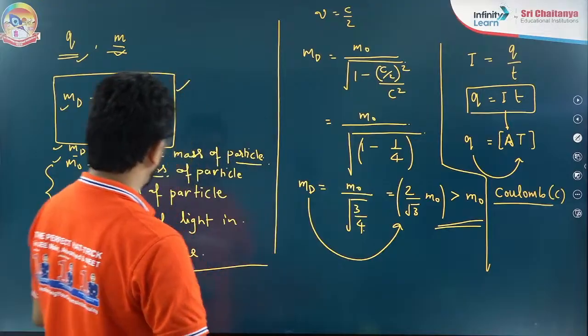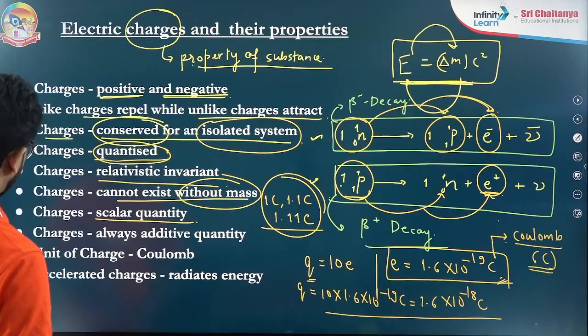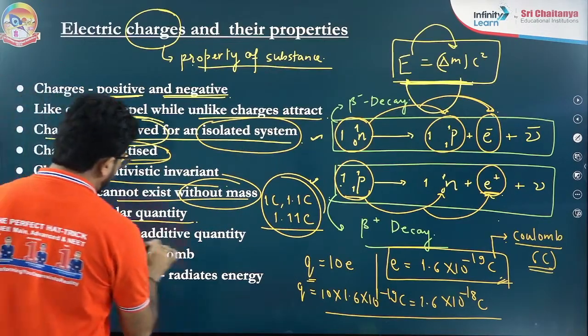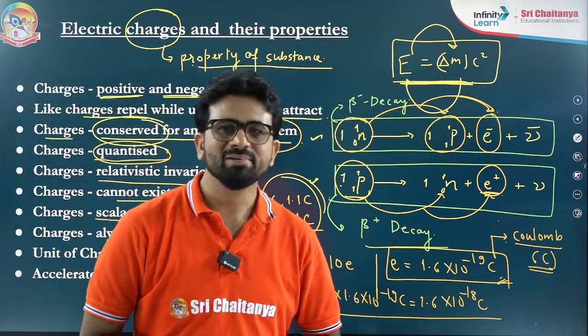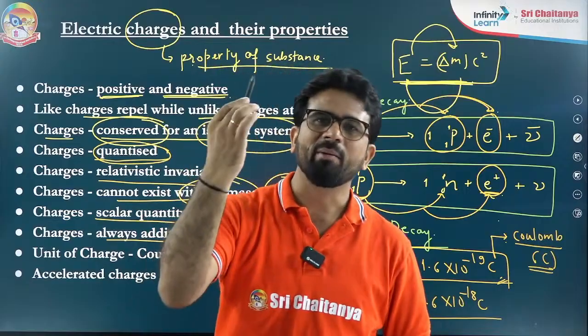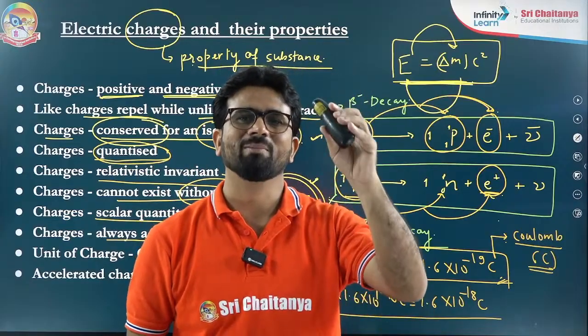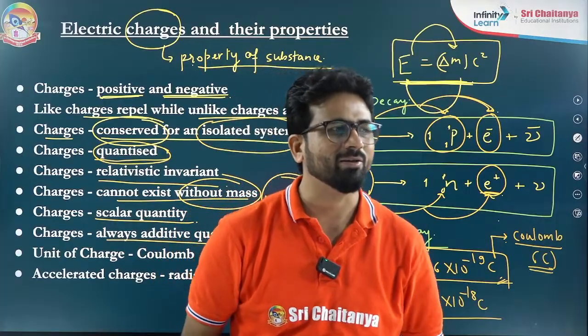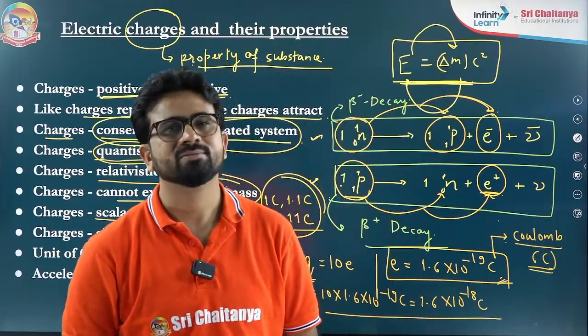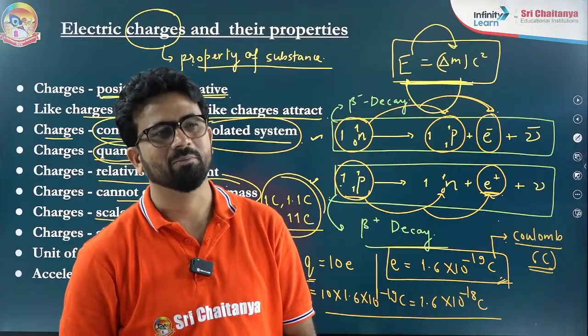You have to be clear. Now returning back to this: charge is always an additive quantity. Always additive. What is the meaning? Very simple. Suppose one body has 5 Coulomb of charge, another has 2 Coulomb of charge. If I add both of them, then the total becomes 5 plus 2, that is equal to 7 Coulomb. Very simple thing.